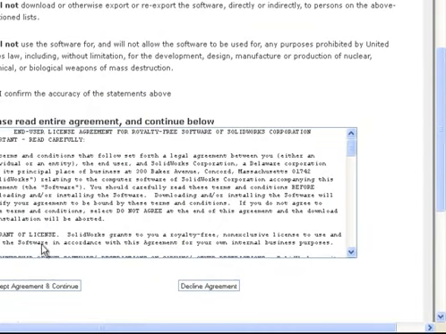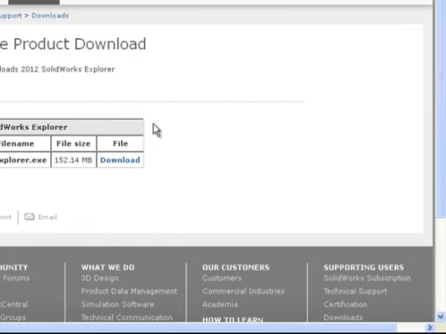Agree to the license agreement, and go ahead and download the file.